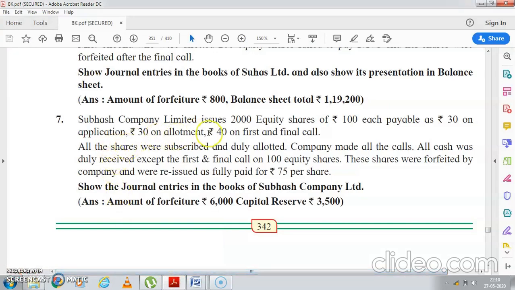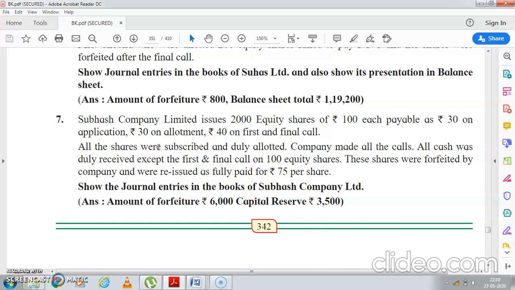Subhash Company Limited issues 2000 equity shares of rupees 100 each, payable 30 rupees on application, 30 rupees on allotment and 40 on first and final call. All the shares are subscribed and duly allotted. Now see, all the shares are subscribed and duly allotted means 2000 shares are issued and the people have subscribed for 2000 shares. So 2000 shares are issued, 2000 allotted.